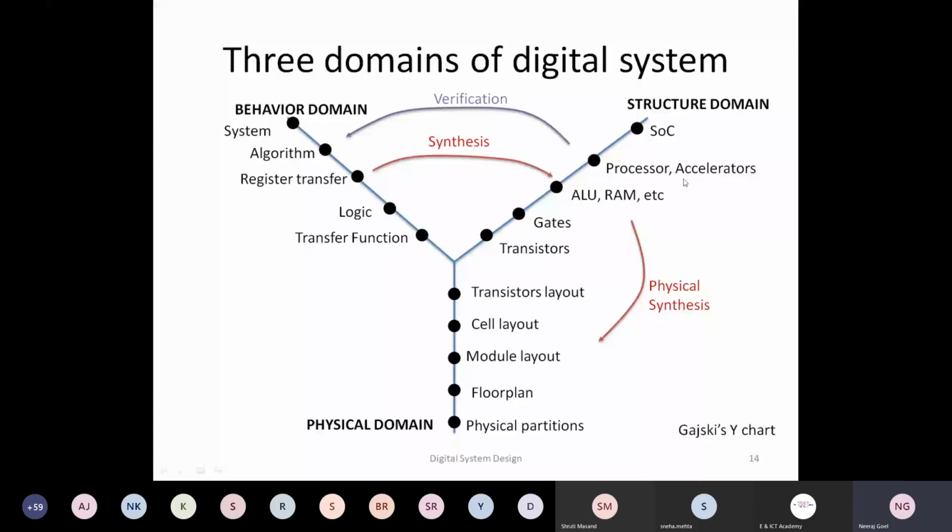And then based on this information, this transaction, we again go back to the algorithmic level, and then the register transfer level of each and every module. Okay, so this is called top-down approach, where you are starting with a system specification and then going into detail.